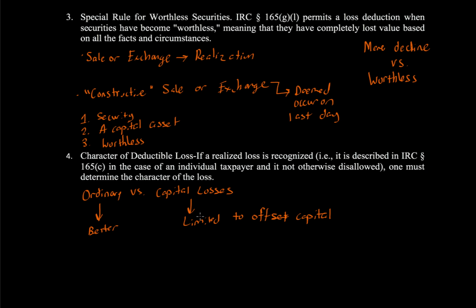Other than that, the only thing I want to mention is that with gambling losses for individuals, you can only offset your gambling losses with your gambling winnings. You can't go beyond that. And this really concludes our discussion of losses.